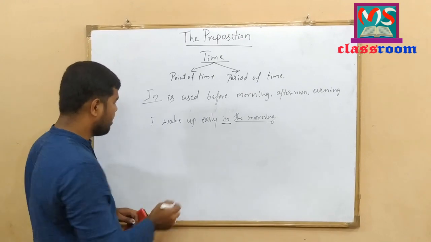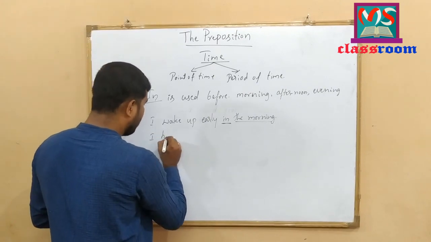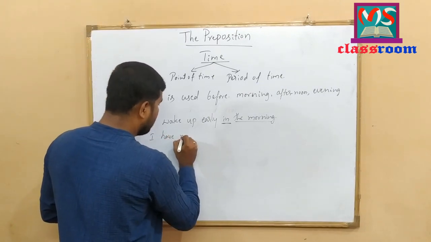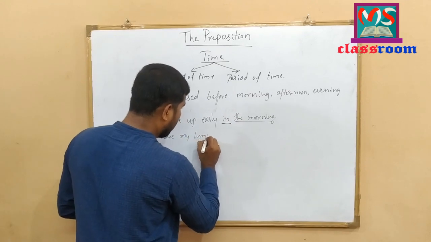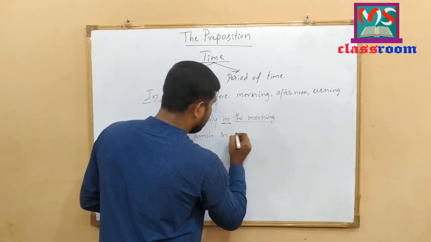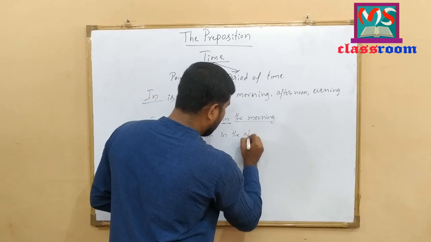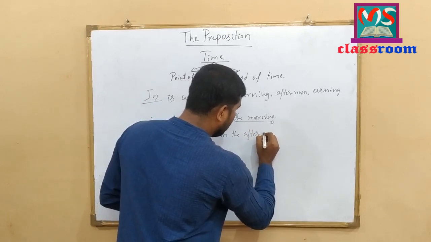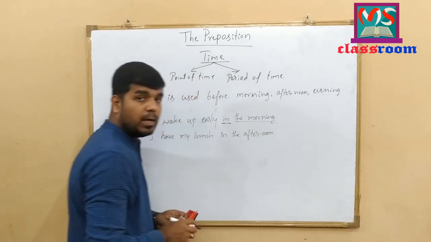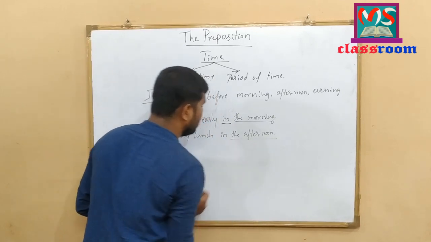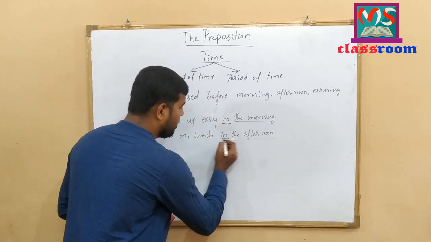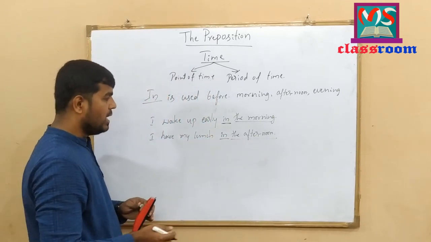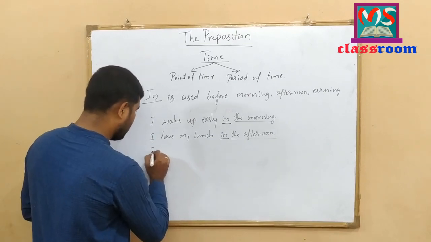Let me write one more example. I have my lunch in the afternoon. In the afternoon. Look at here. Before the afternoon, I have used the preposition in. Let me write one more example.